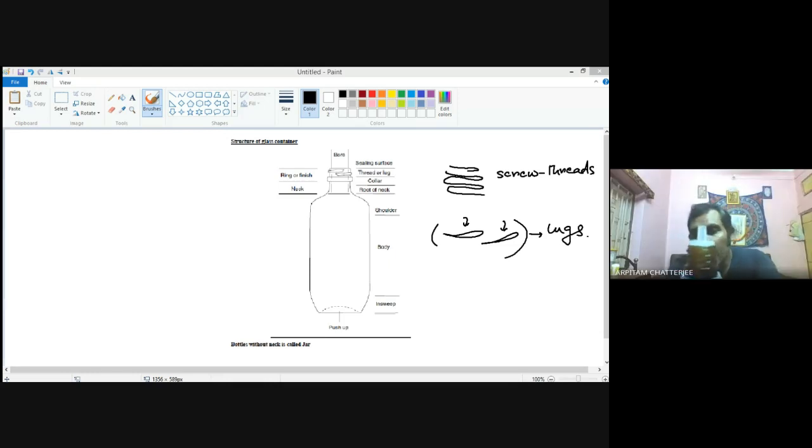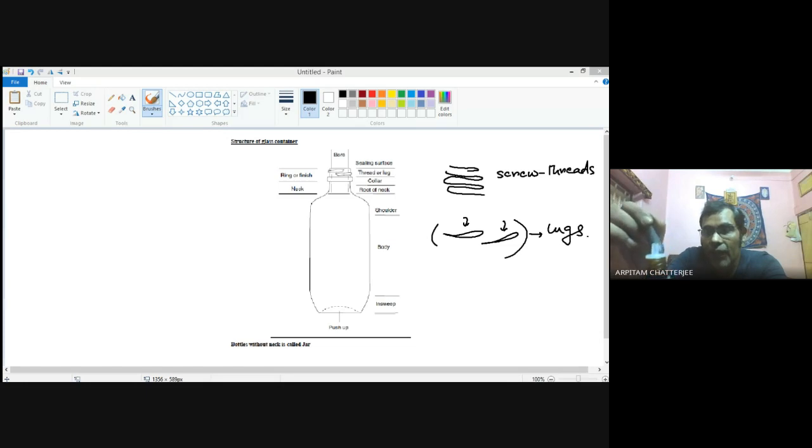If you can see this, this is basically a continuous thing. You see, it has continuity over here. So this is a thread. This is the example of a thread.